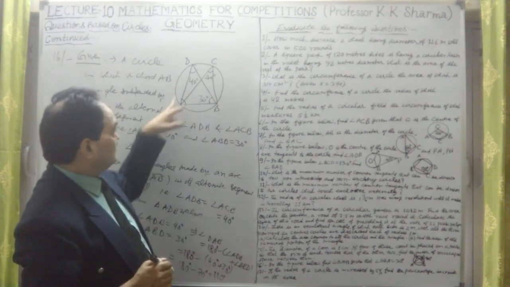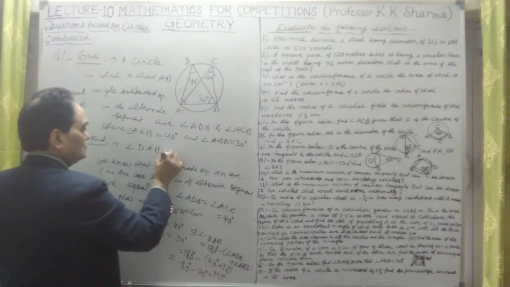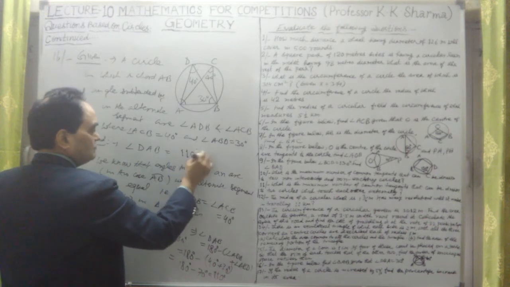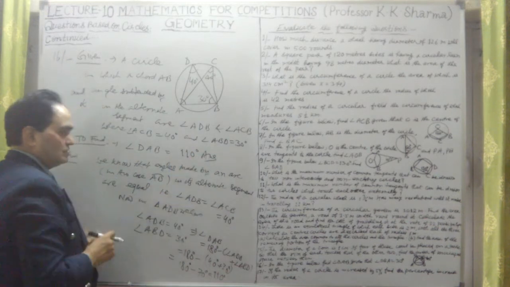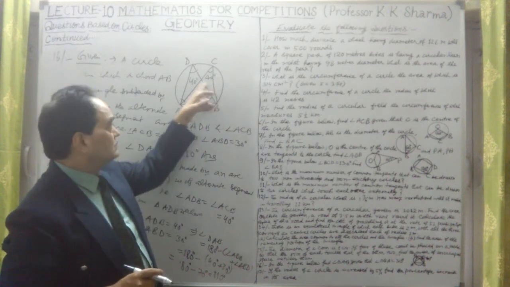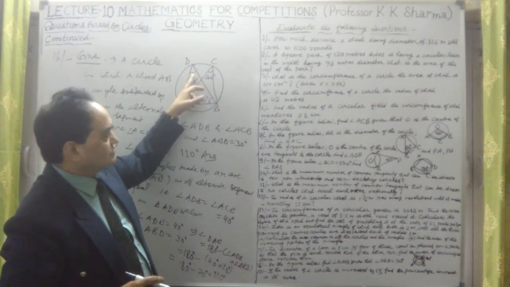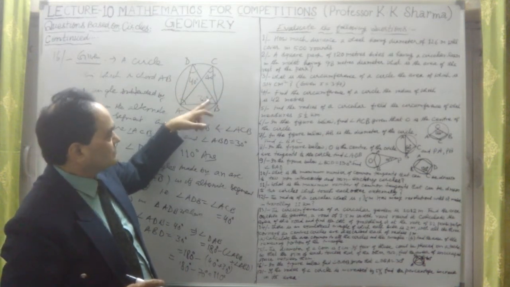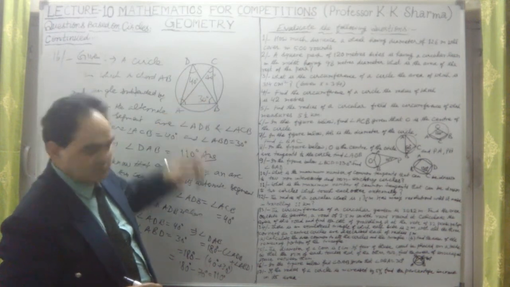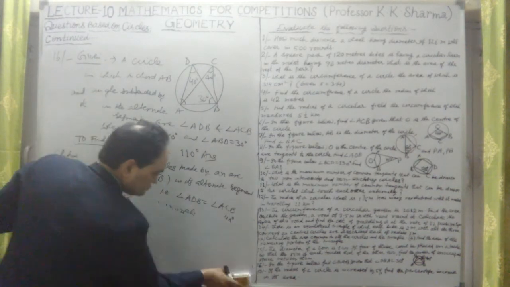Therefore, we have to calculate angle DAB. So this is equal to 110 degree. This is the answer here. Angle DAB is 110 degree. What about this? These angles are equal. This was given to us as 40 degree. This angle is also 40 degree. Now this 30, 40 plus 30, 70. 180 minus 70 is this angle. This is 110 degree. Therefore, okay. So let us take the next question.